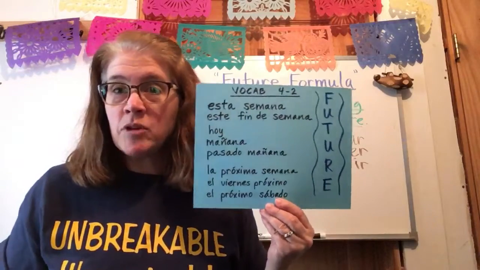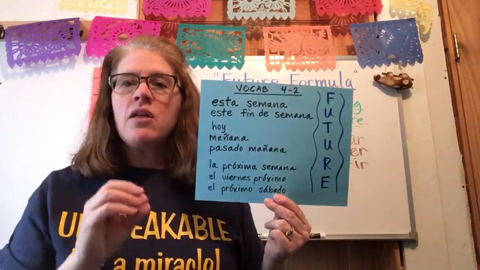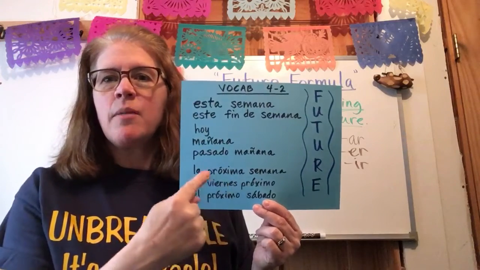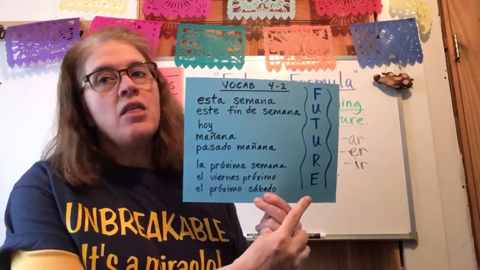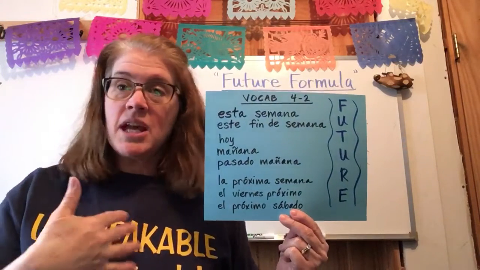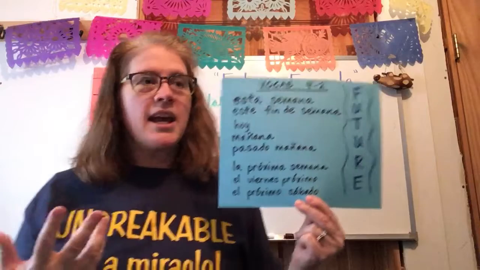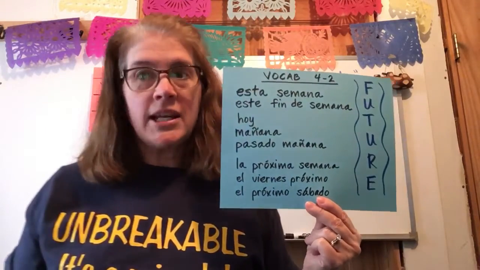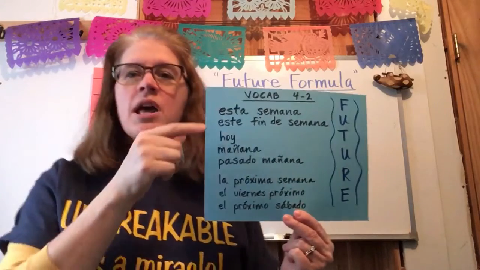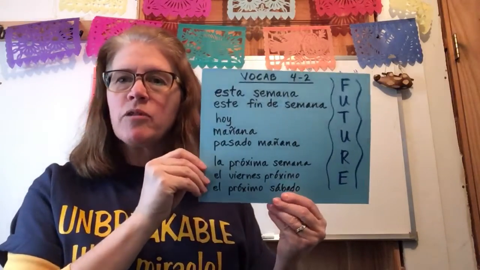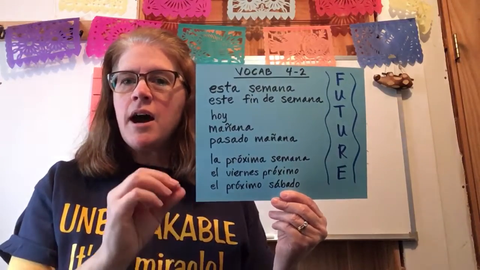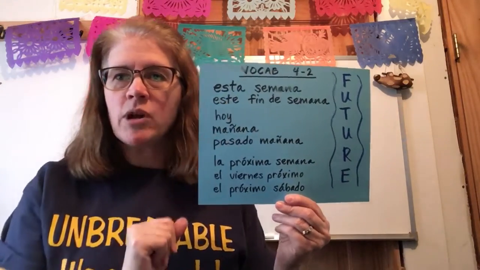So, in Chapter 4, Section 2, there's a lot of vocab, obviously, but this is some of the vocab that has to do with the future. So you can talk about today, because today isn't over yet. So if I say I'm going to cook dinner today, right? I haven't done it yet, but I'm going to, okay? So here's some of the vocab I wanted to cover with you guys. You should already have this, and you can go to your Quizlet study sets and look for vocab 4-2.